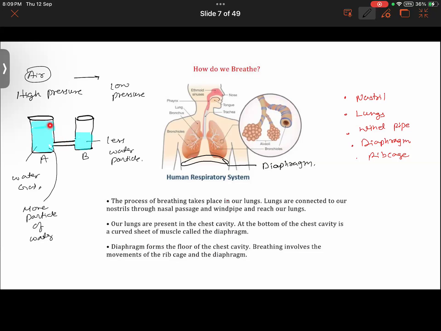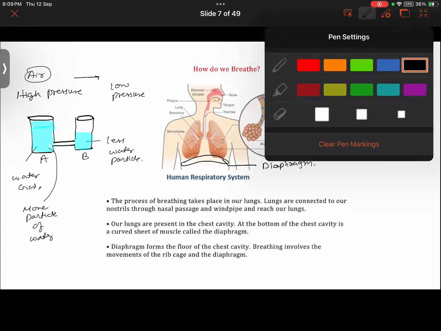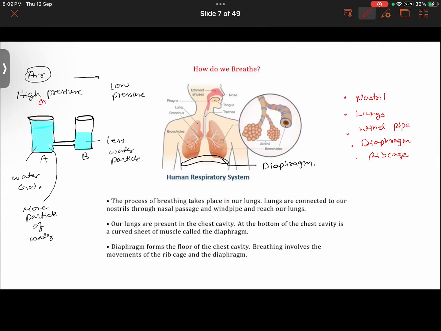This is applicable for gas also. This is applicable for air also. Getting my point? So oxygen will move from a region of high pressure to low pressure.